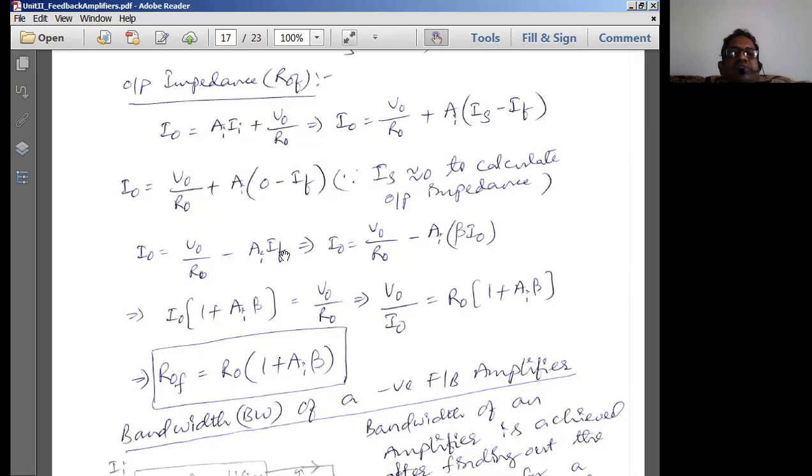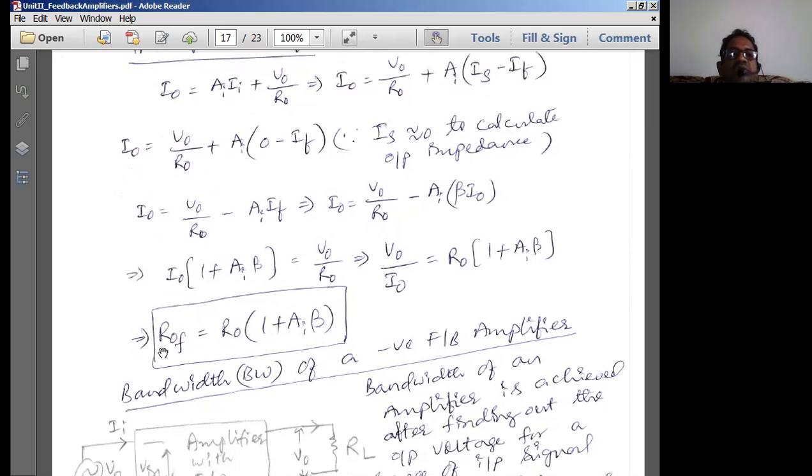What is IF? IF is equal to beta times I naught from the feedback network. So I have I naught on the LHS and I naught on the RHS side. So I'll take this factor onto the left hand side, and I can take I naught common. I naught times 1 plus A beta is equal to V naught by R naught. So what is the resistance? It is voltage by current. So V naught by I naught, by cross multiplying, the output resistance with feedback we have got is equal to R naught into 1 plus A beta.